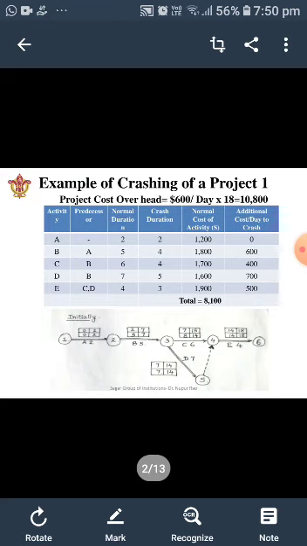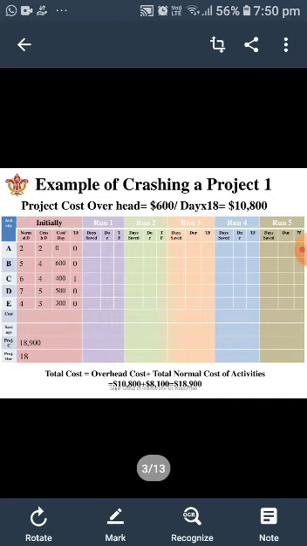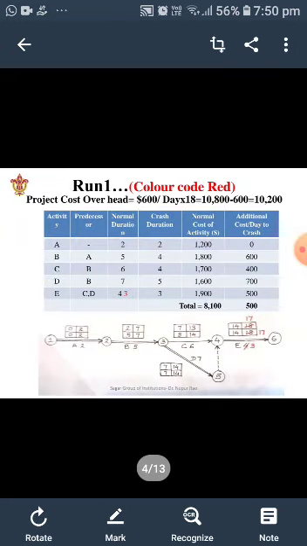So with this in light, now in the run 1, amongst all the 4 activities, the one which is the cheapest is the C activity. Of course, C activity is not a critical activity, so we won't be going for that. So amongst the B, D and E activities, A we cannot crash because it's already reached its maximum crash duration. So from B, D and E, we find that E activity is the cheapest. So going for that, we shall crash it by a day.